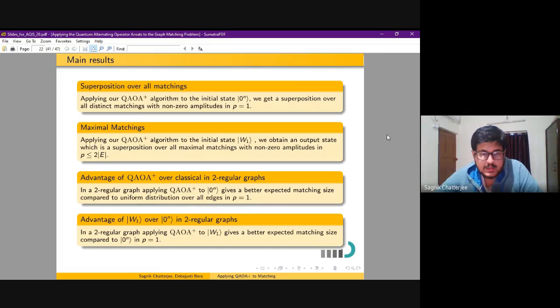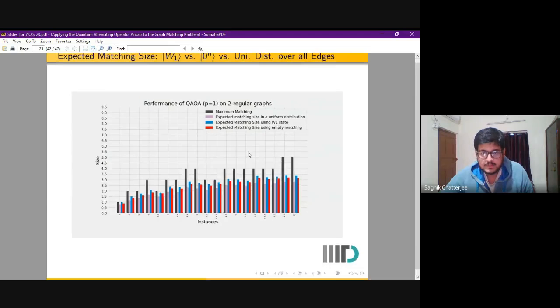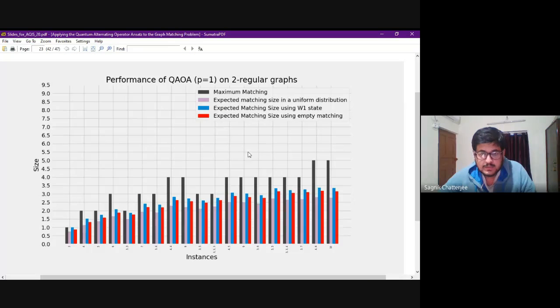We show the advantage of quantum inputs over classical inputs. We prove this for two regular graphs, which says that we get a better expected matching size in the quantum input case. This can be seen in the figure as shown here. The lilac bars give us the expected matching size for uniform distribution over all edges, while the blue bars show us the expected matching size using the quantum input, which is the W1 state, and the red bar shows us the expected matching size for the classical input or the empty matching case.